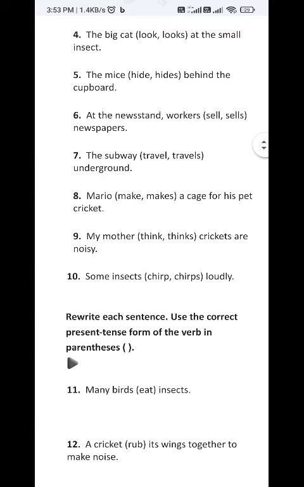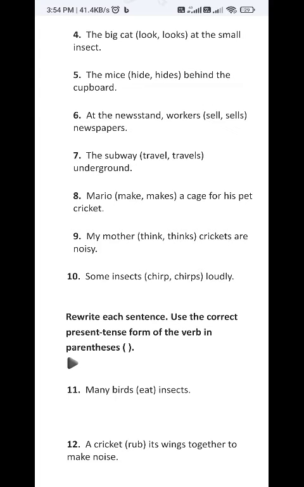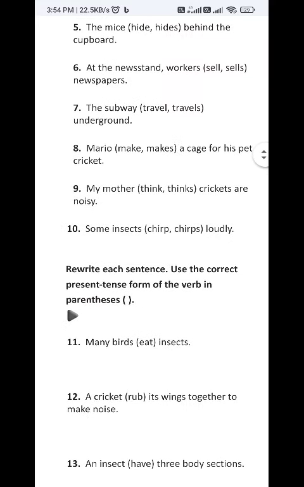Mario makes a cage for his pet cricket. See, Mario makes a cage for his pet cricket. Which one should be correct? Make or makes? Which is the number of the subject? Singular number. So we have to choose the singular verb, that is makes. So Mario makes a cage for his pet cricket.